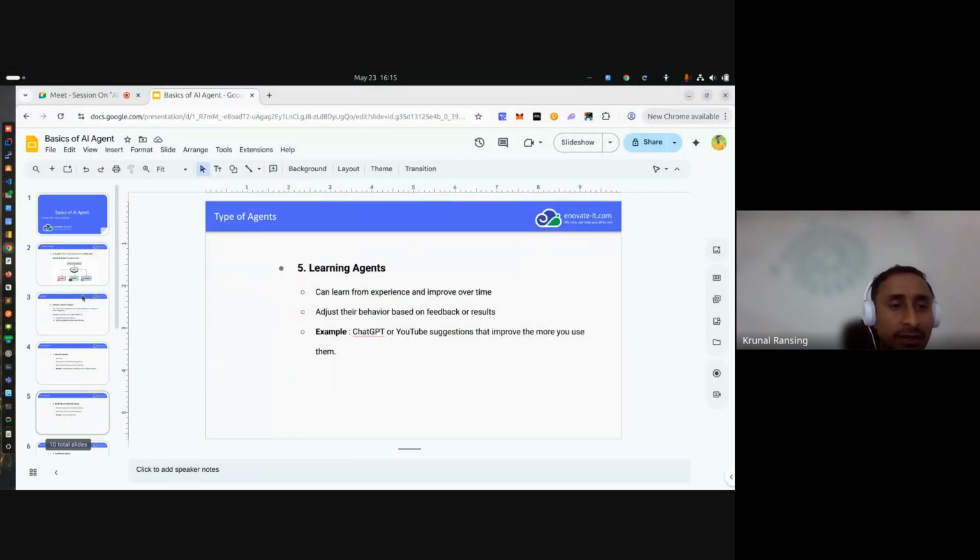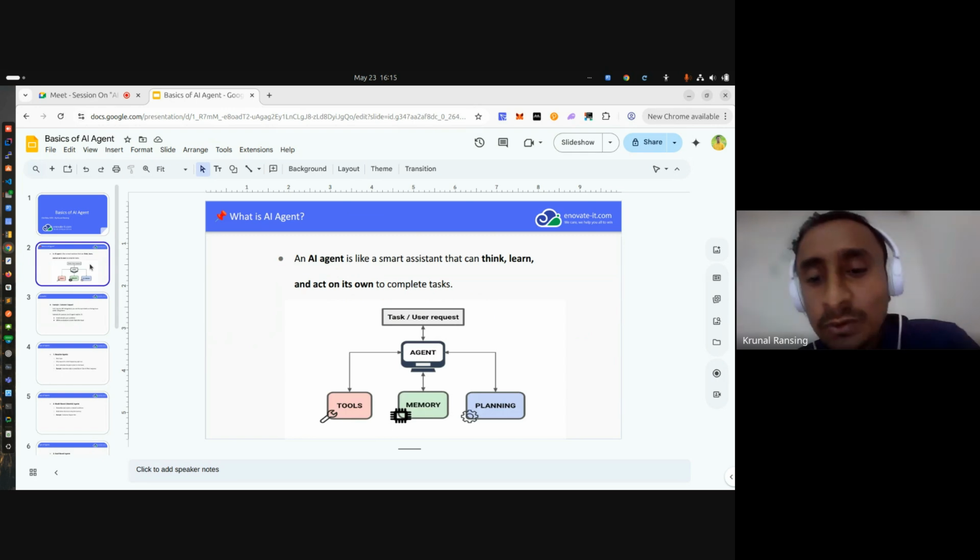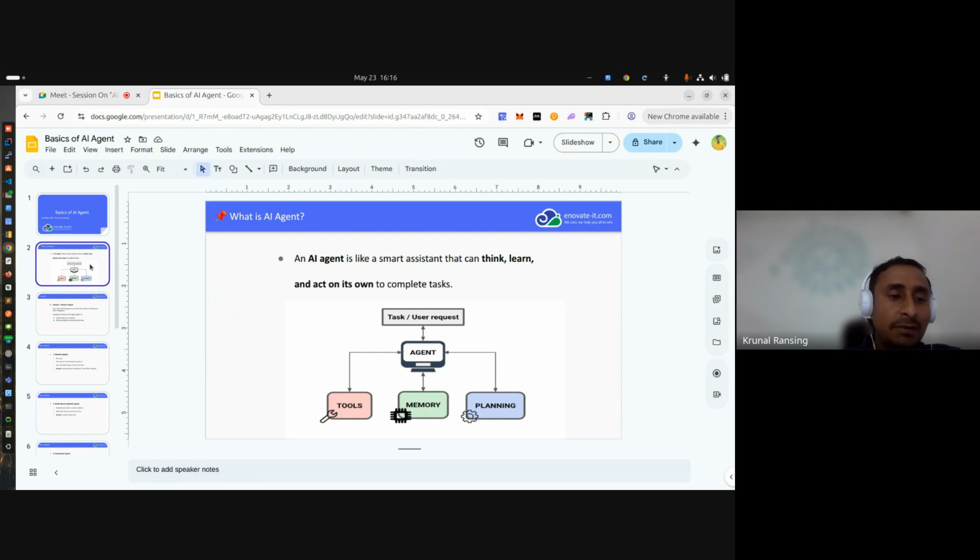Today I will show you how exactly, with simple code, we can build these agent things. Till now, does anyone have any query? What exactly is an AI agent and what are the basic types? It's not like an exam, no need to remember the 5 types or 3 types. An agent is a simple thing that will help make our life easy. They can think, they can learn, and they can act on their own to complete the task. So, any question?